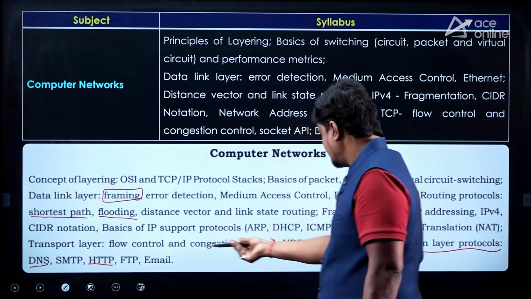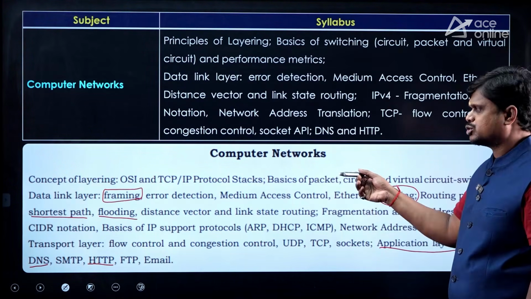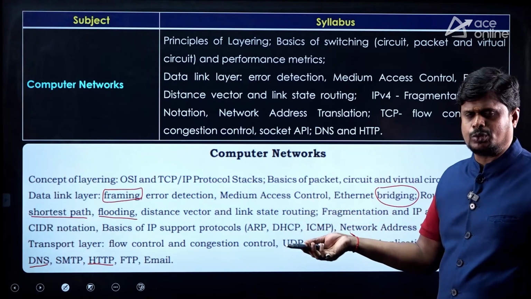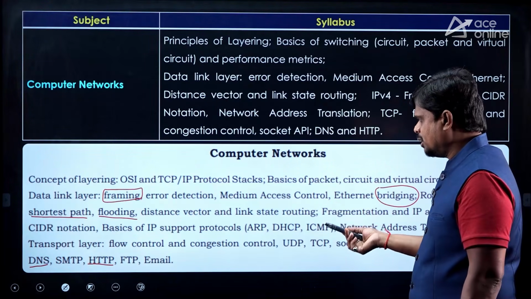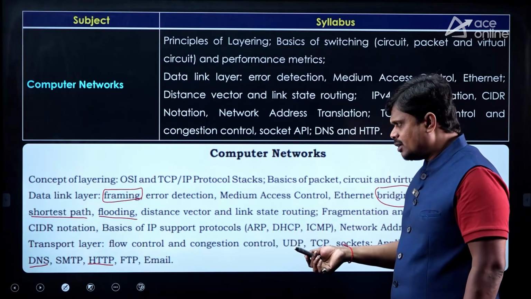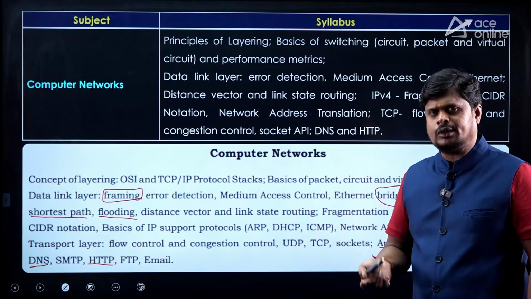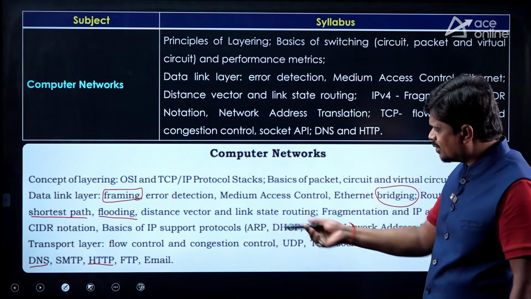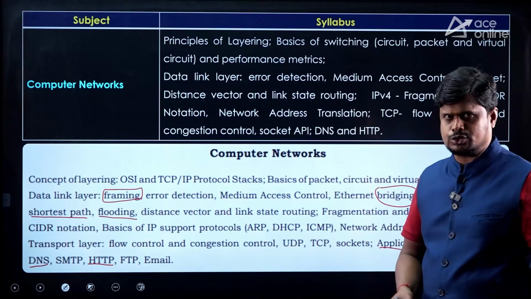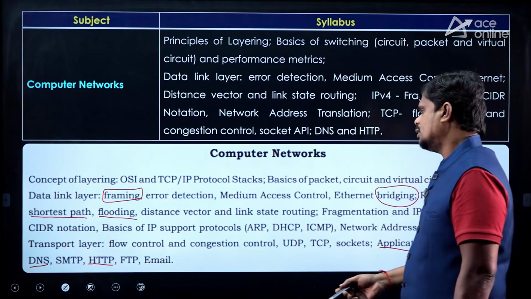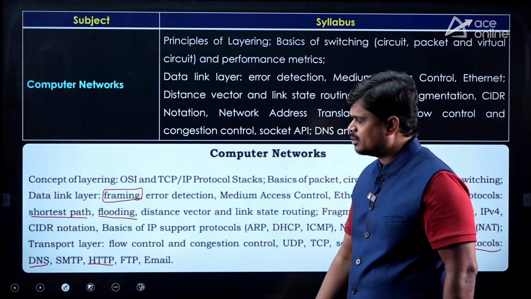And mind that anyway these application layer protocols we used to cover as part of the TCP IP reference model, correct? So if you feel it has been removed, I don't encourage that, right? Because it is already part of your TCP IP reference model. So that's why this is not a major change here.